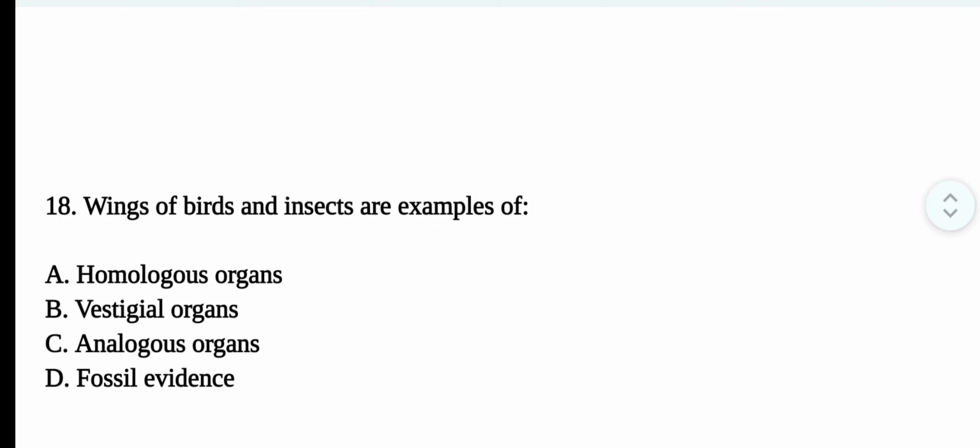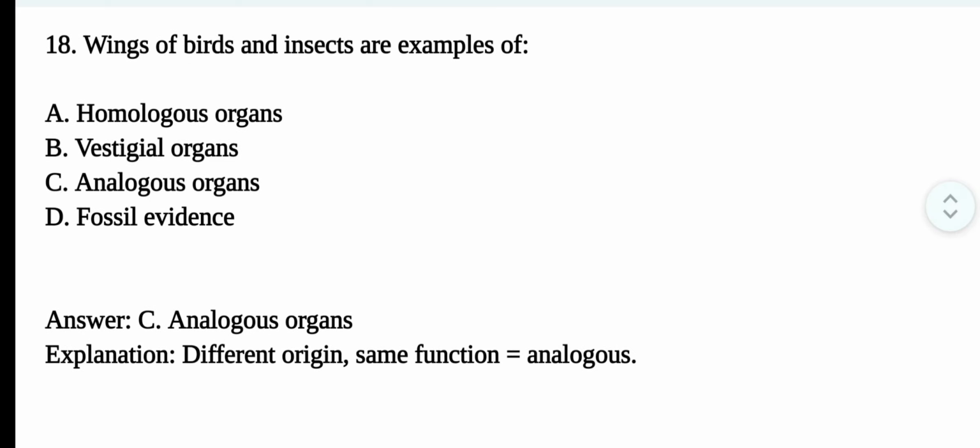Question number 18. Wings of birds and insects are examples of. The correct option is option C. Analogous organs. Different origin, same function, that is analogous.